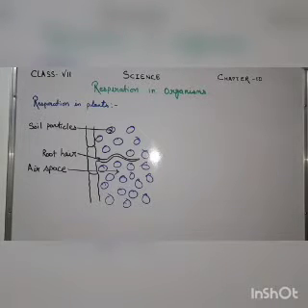Respiration in plants also involves the exchange of oxygen and carbon dioxide. Hence, these two gases are known as respiratory gases. So just like in animals, plants also respire and exchange gases like oxygen and carbon dioxide. These are known as respiratory gases. However, respiration in plants differs from that in animals in three ways. So how does respiration in plants differ from animals?